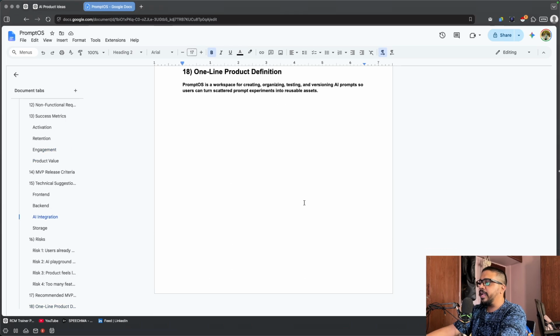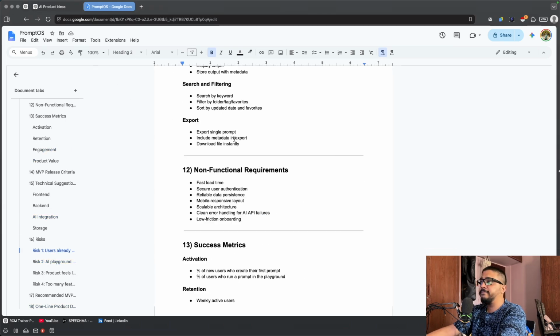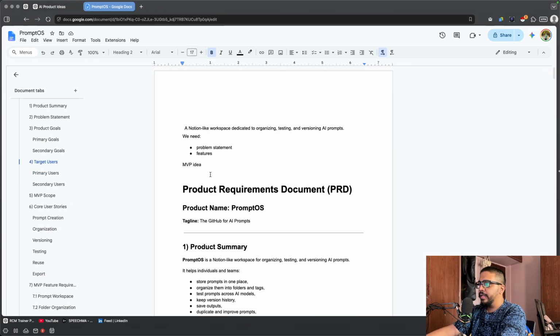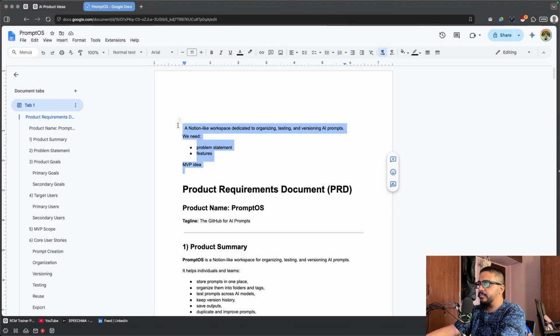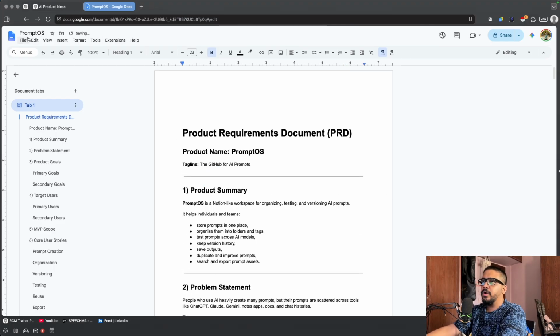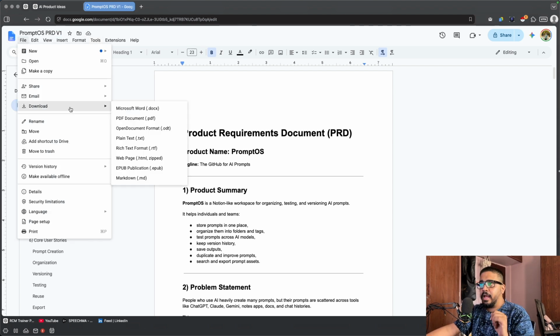Let me go up, delete this, and name it PRD version 1, and I'm going to download it as Markdown. This is the most important thing when you're using any AI: save that file as a Markdown file.